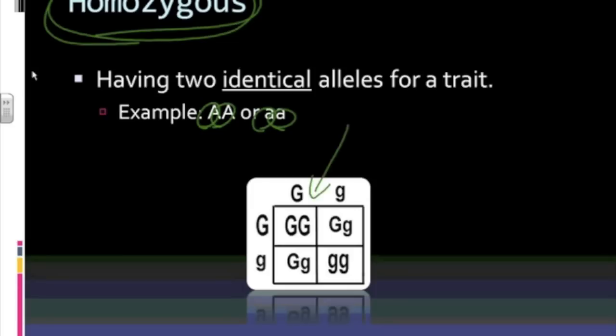So here is an example of a Punnett square. We're going to work with Punnett squares next week. In this Punnett square, see if you can identify the homozygous traits, where you have two identical alleles, two identical traits. Well, here's one. Here is a homozygous dominant, got two capital G's, and then here is homozygous recessive, two lowercase g's. So if the two alleles are the same, the two different parts of the trait are the same, it is said to be homozygous.